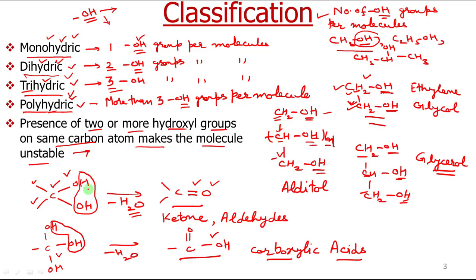Otherwise, if they are present on the same carbon, then the molecule will be unstable and it will lose a water molecule to form another organic compound. So depending upon whether two OH groups are present on the same carbon or three OH groups are present on the same carbon, the product formed is either a ketone, or an aldehyde or a carboxylic acid respectively.